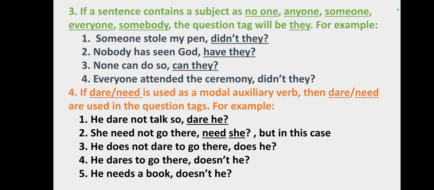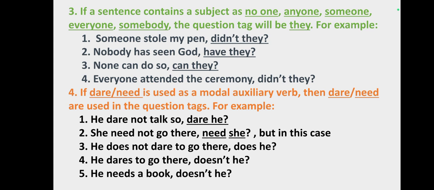Nobody has seen God, have they? Third, none can do so, can they? Fourth, everyone attended the ceremony, didn't they? So, when we have someone, nobody, none, everyone as subjects, we use they in the question tag.